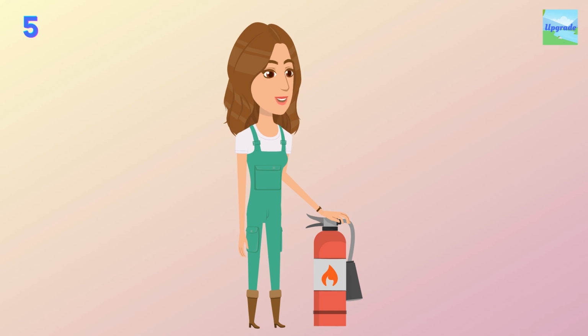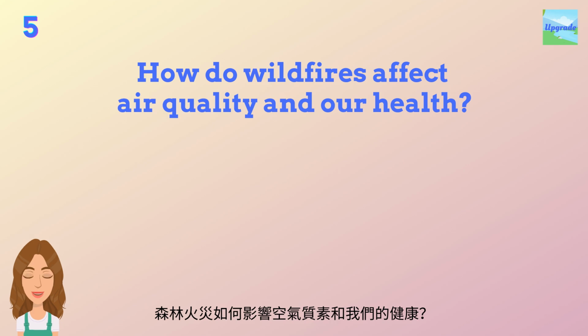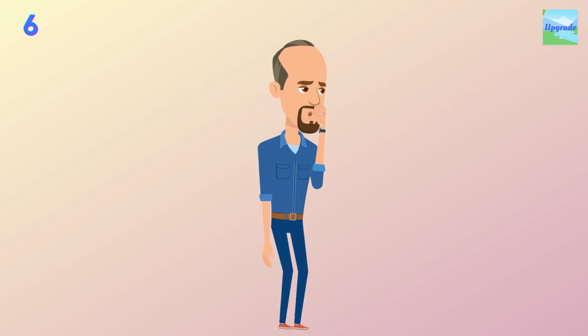How do wildfires affect air quality and our health? Smoke is produced when wildfires burn in the forests. Such smoke consists of toxic gases, for example, carbon monoxide, which is a pollutant of the air. It adversely affects our health.